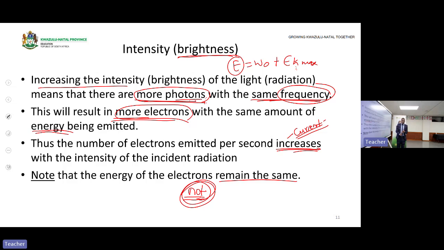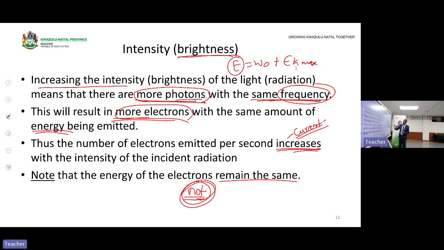Now you increase the intensity. That means there is an increase in the number of electrons emitted per second, not an initiation of electrons being emitted. The only thing that will initiate electrons being emitted is frequency.